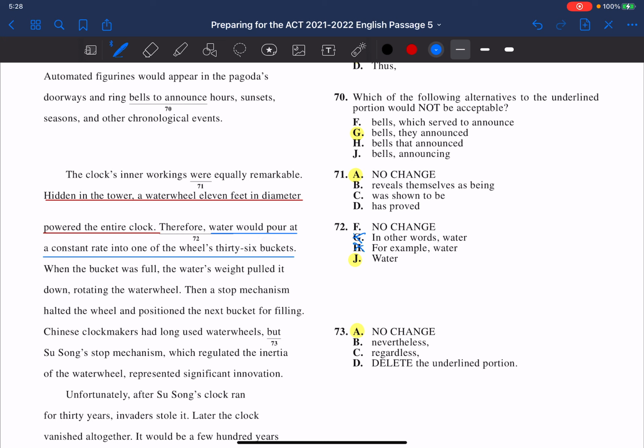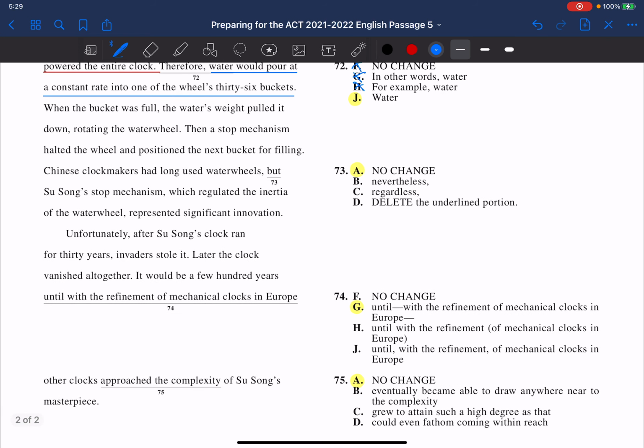Okay. Now, this sentence in red doesn't talk anything about a constant rate or about the buckets. So therefore, it doesn't seem to work. Rather, we can just say: Hidden in the tower, a water wheel powered the entire clock. Water would pour at a constant rate into one of the 36 buckets. Again, short and sweet and to the point, usually the better answer.